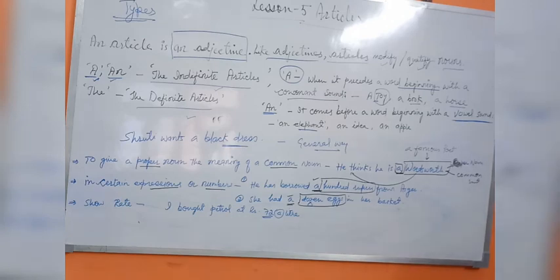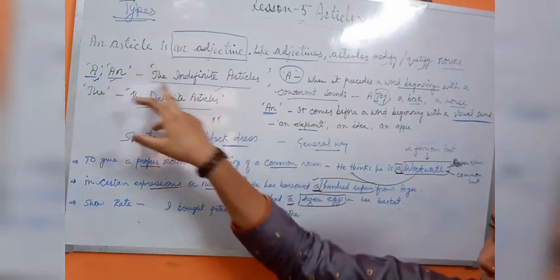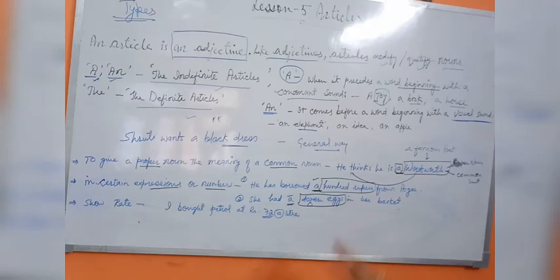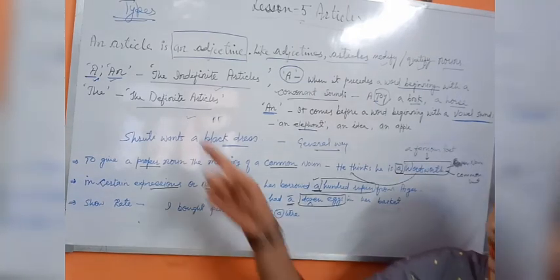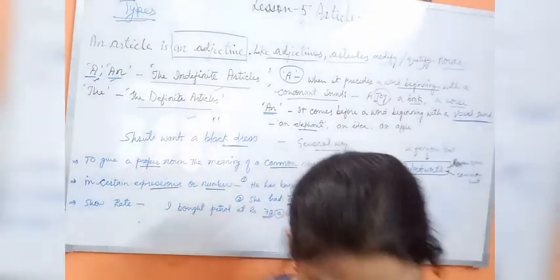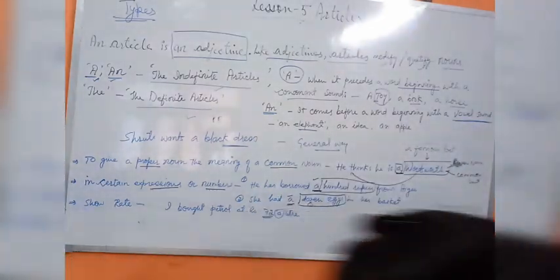Now that was all about the article a and the indefinite article. Just note it down so that I can erase it, and we will proceed to the next article, that is the definite article, article the. Just note it down.